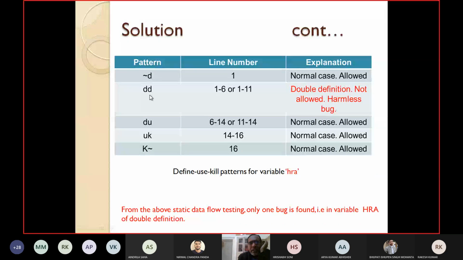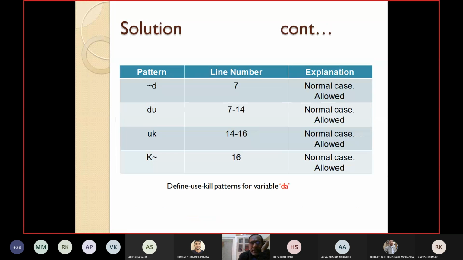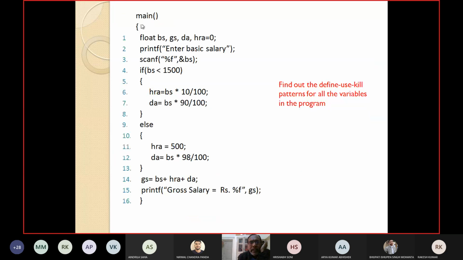Define and again defining, so not using. Like 1.6, you can see, line number 1.6. HRA is defined here at line number 1, and again it is defined at line number 6. In between, lines 2, 3, 4, 5, nowhere is it used, but again it is defined at line number 6. So this is a double definition, so it should not be allowed.